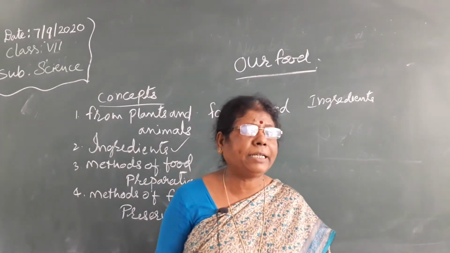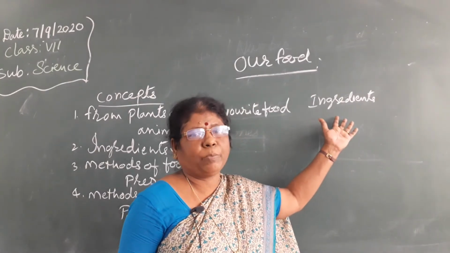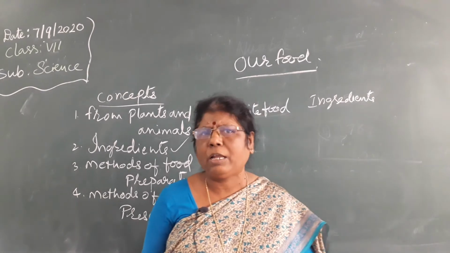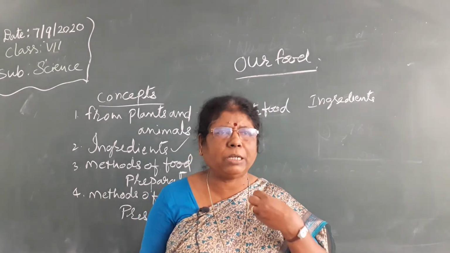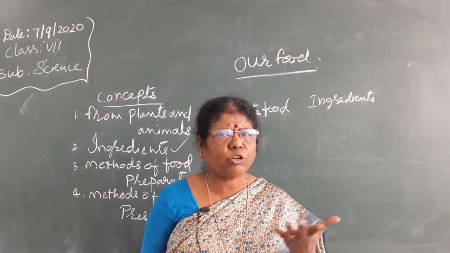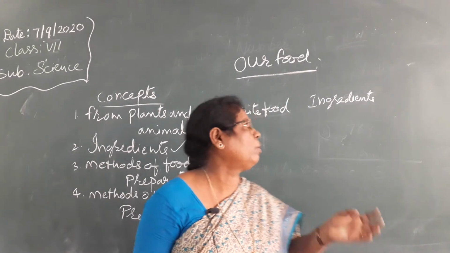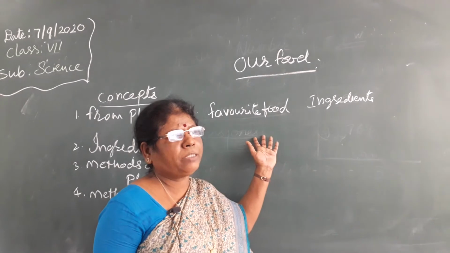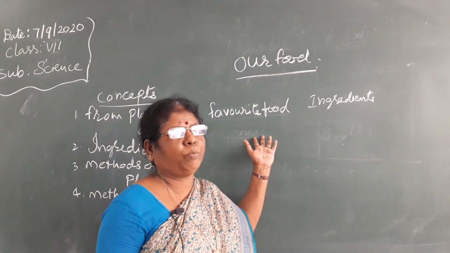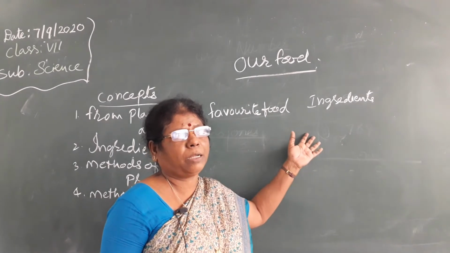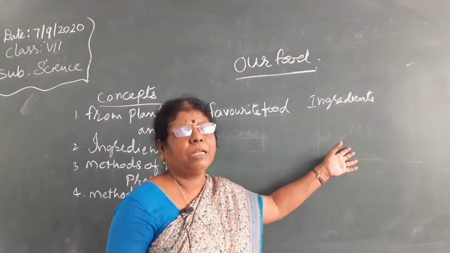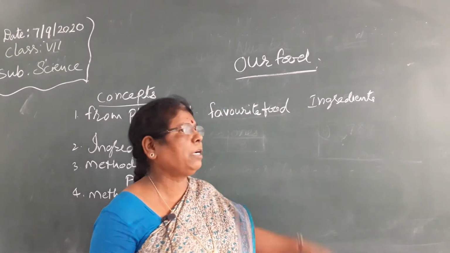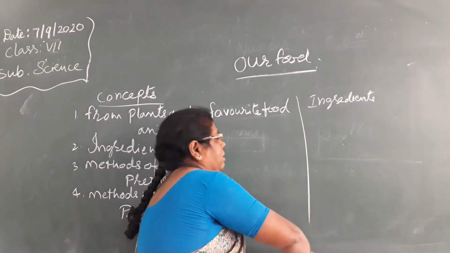What are the ingredients required for preparing laddus? Bengal gram flour is needed, ghee, sugar, dry fruits. Dry fruits are your choice; any dry fruit you can use for preparing laddus. Paisam means vermicelli is required, or milk, sugar, ghee, dry fruits. So I am giving you a hint, and you have to fill up the table also for this.